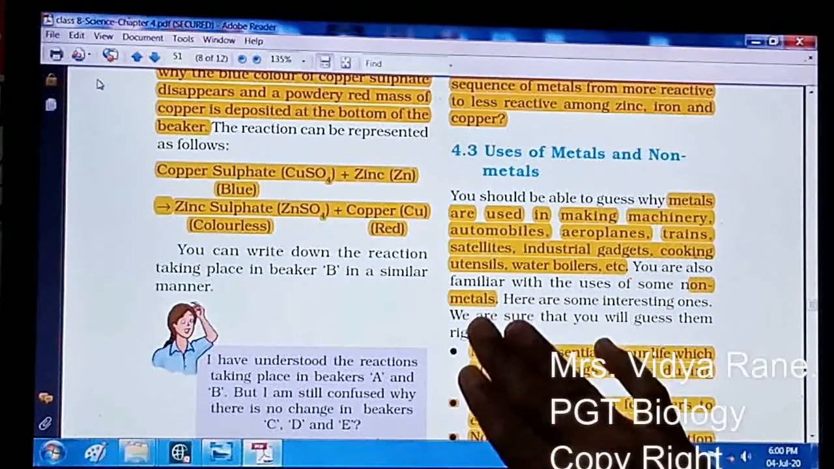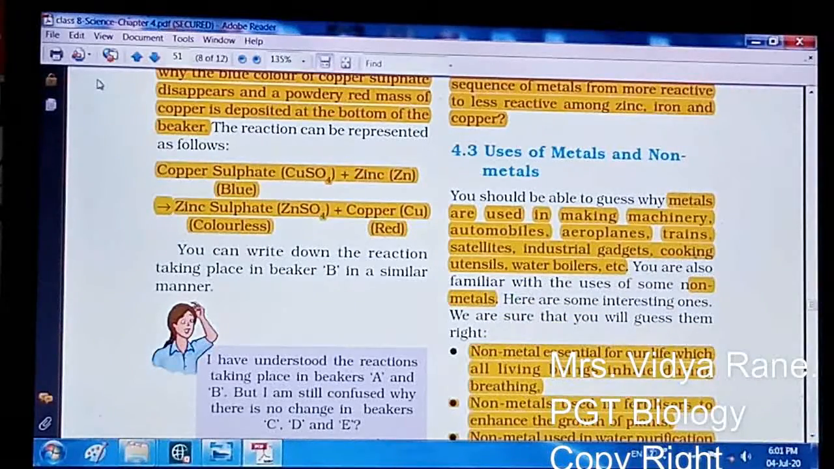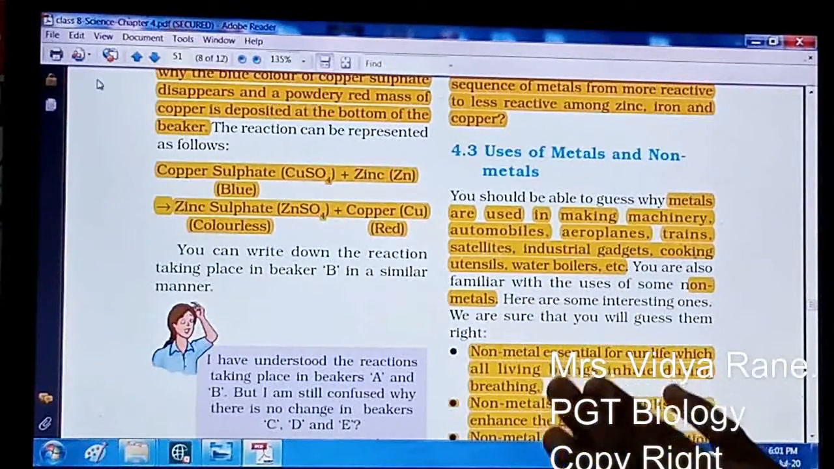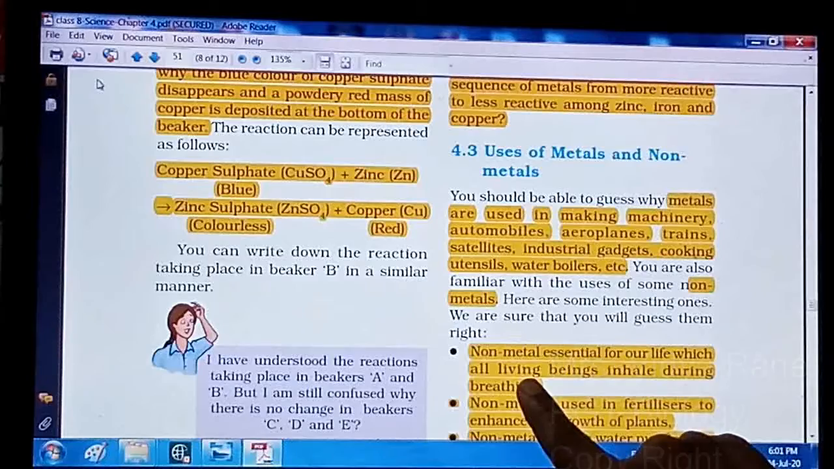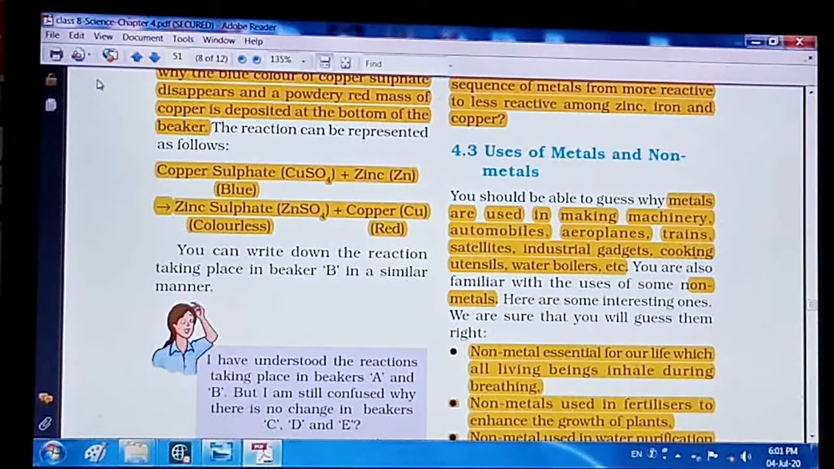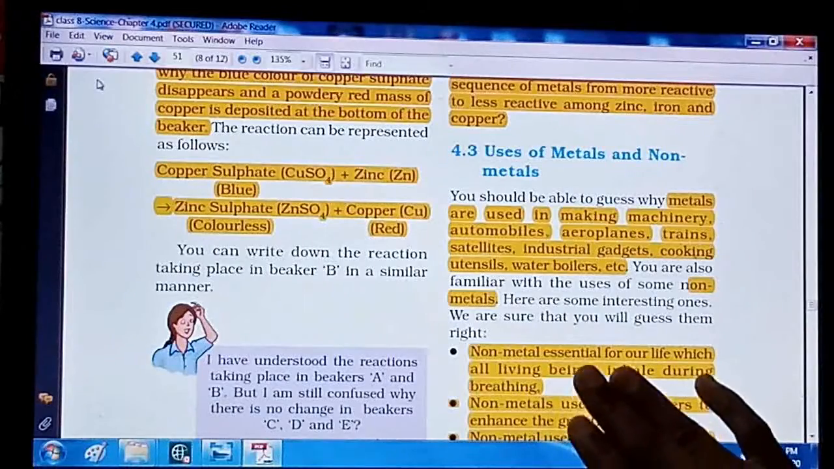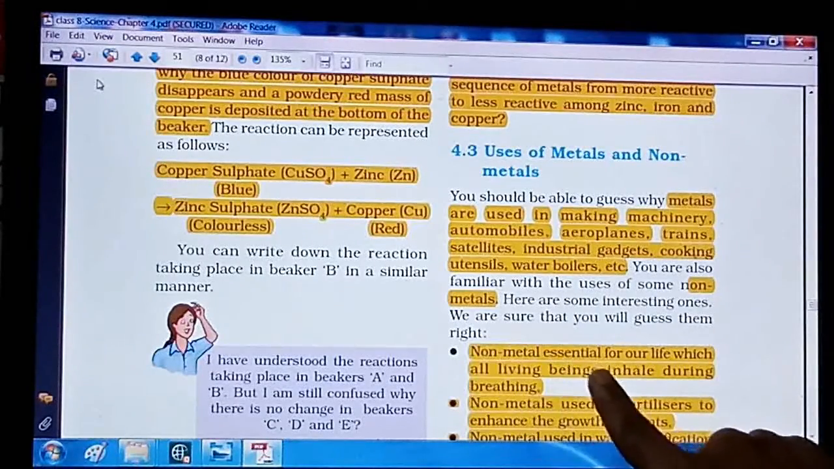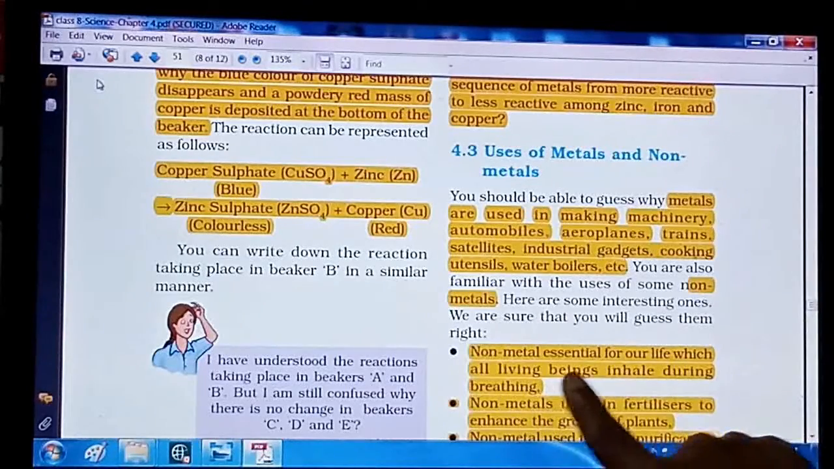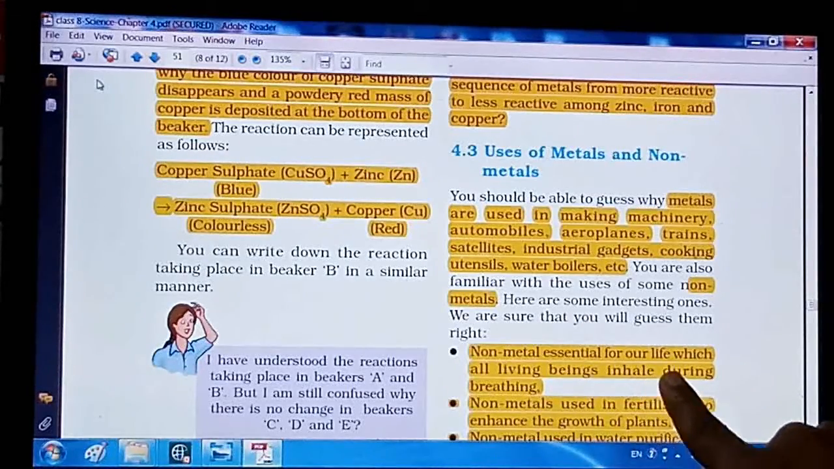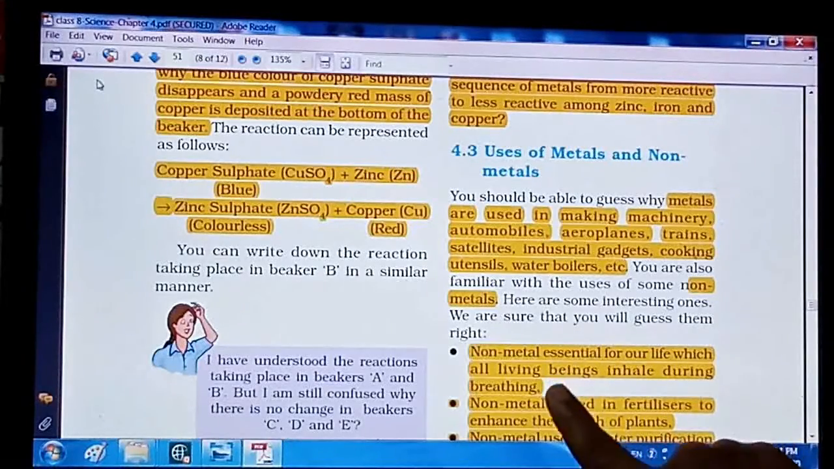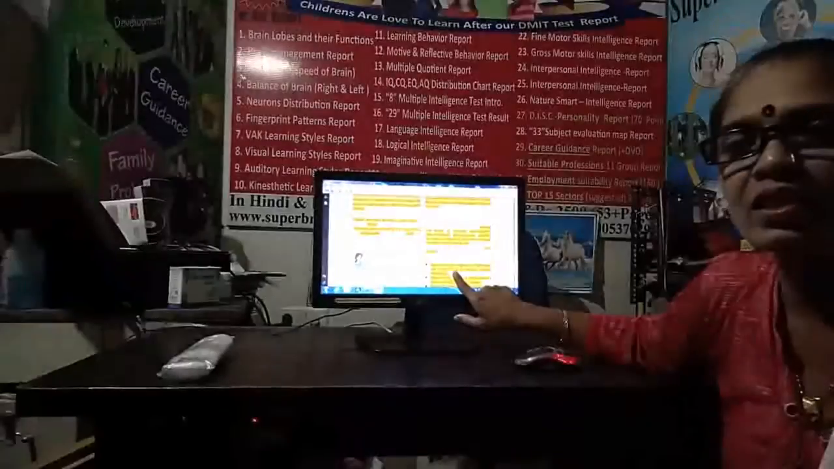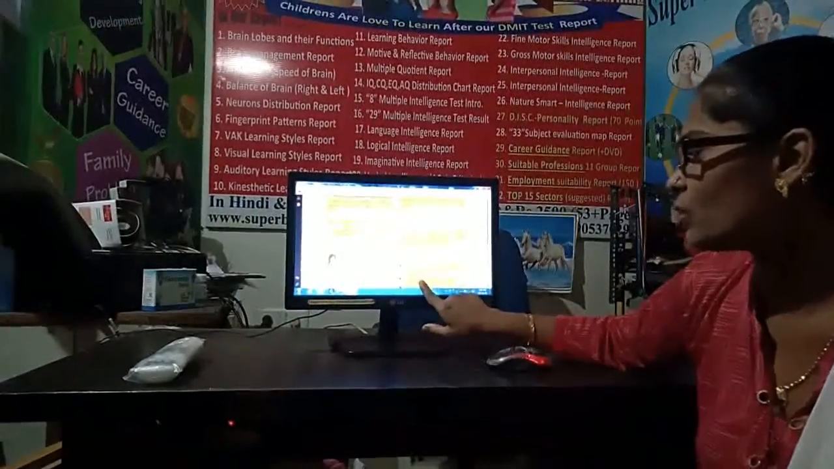Like that, non-metals are also useful for us, right? Now you have to guess which non-metal this is, by seeing the use given. Non-metals essential for our life, which all living organisms inhale during breathing. So what we take during breathing is also a non-metal, and that is nothing but oxygen.